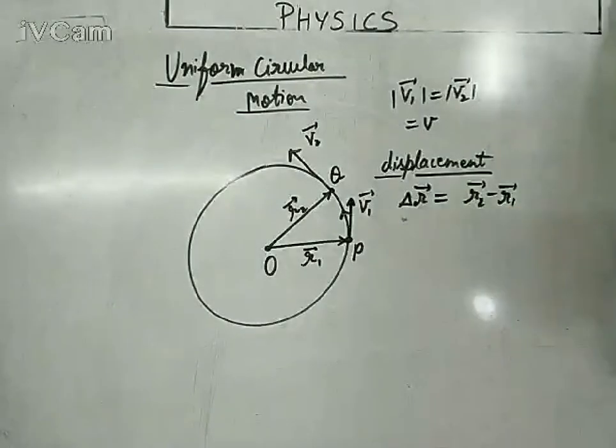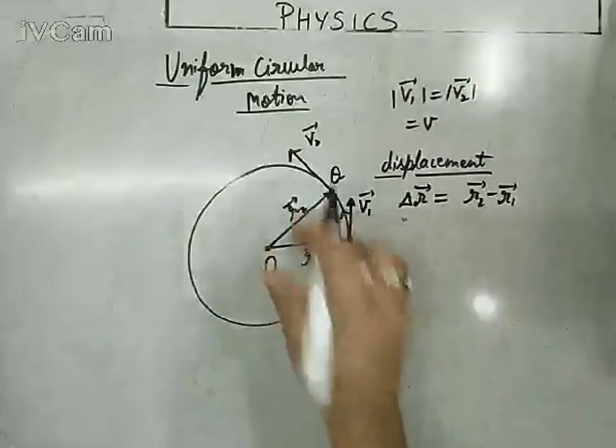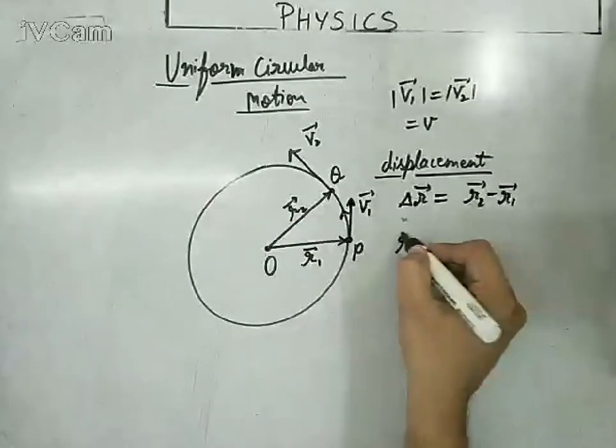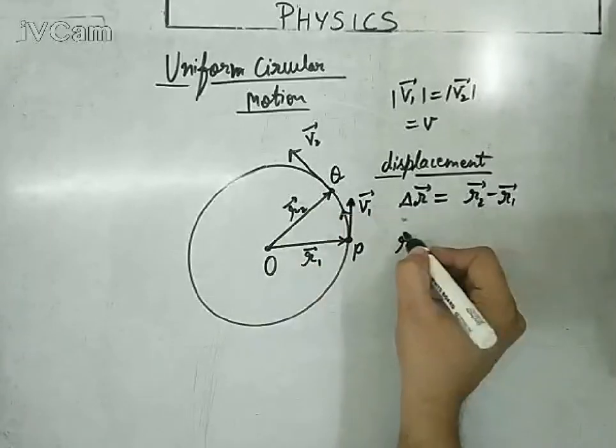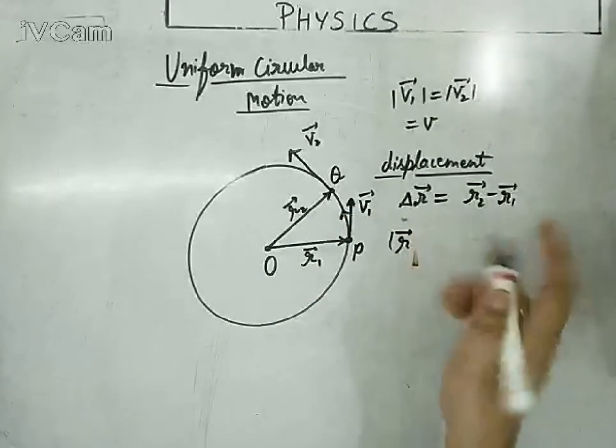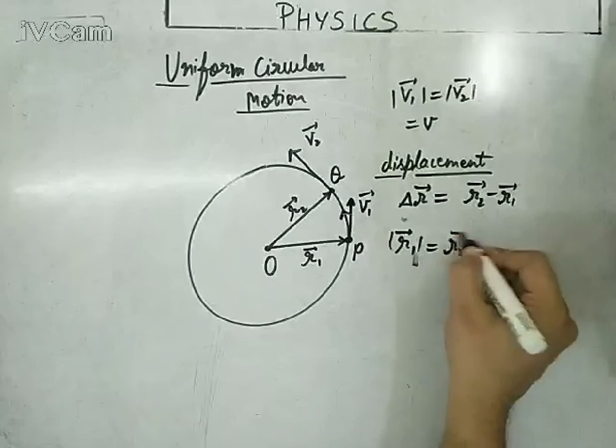While if I talk about the basic interpretation of these R1 and R2, they are just radii, the same radius actually. R1 vector's magnitude and R2 vector's magnitude are just the same.